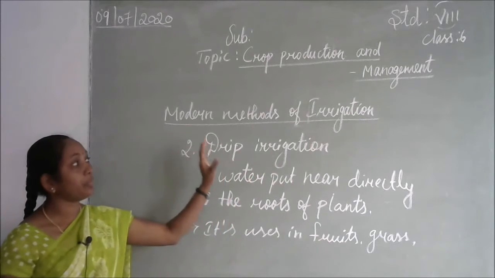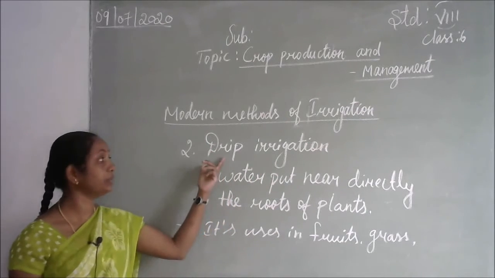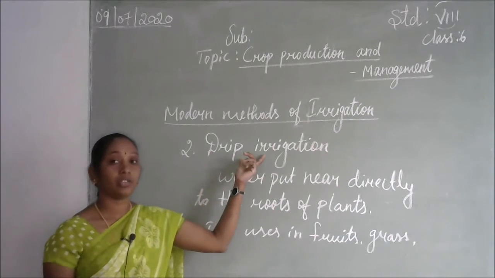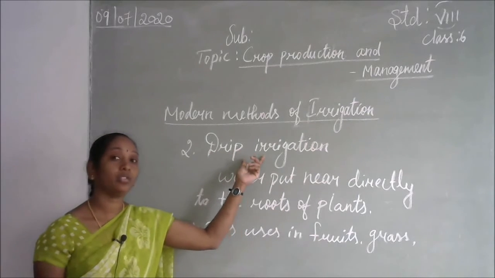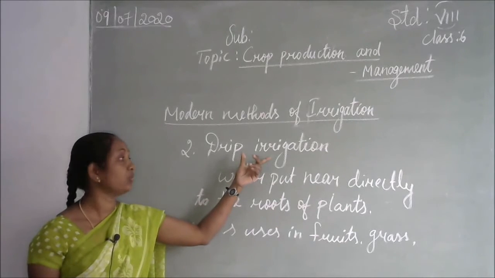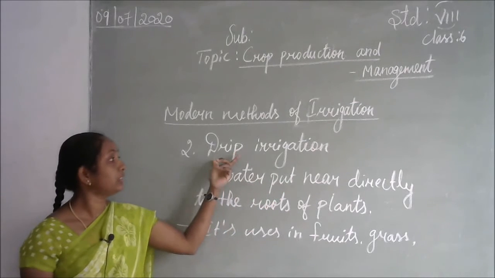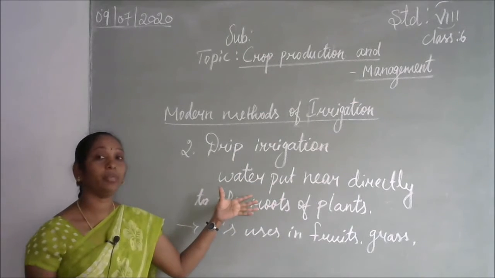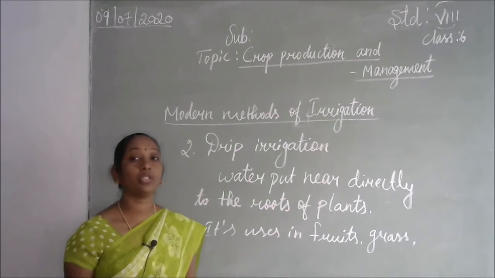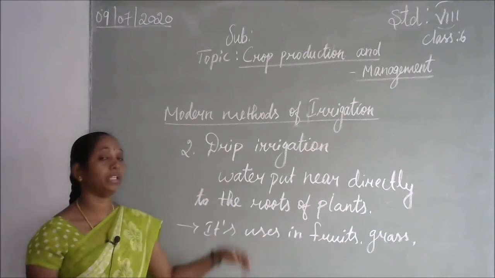So in the modern methods of irrigation, there are two types. First we discussed the sprinkler system. In the sprinkler system, we can use water for uneven land wherever water is not sufficient. Examples: lawns, as I told you. Then drip irrigation means the water is put directly near the roots of the plant. For example, fruit plants can use this drip irrigation.